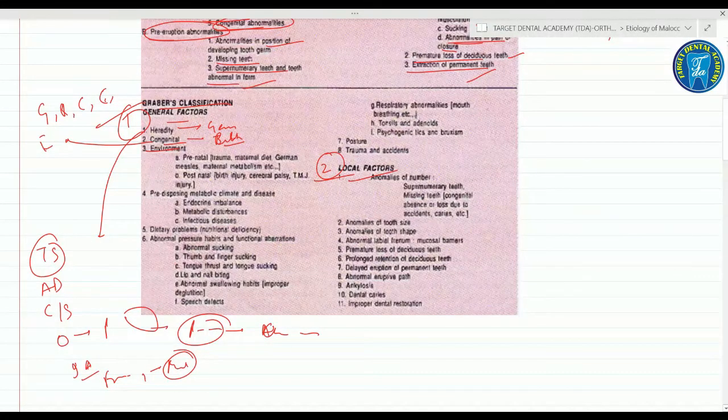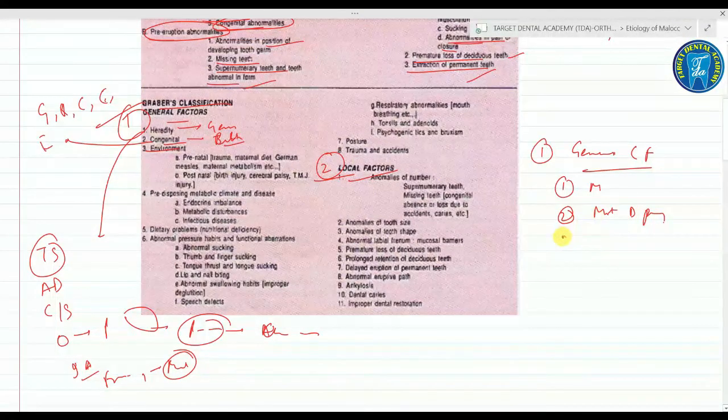Number 1, the general congenital factor, which includes malnutrition, abnormal state of the mother during pregnancy, any infectious disease, and accidents during the pregnancy. These are the general congenital factors.